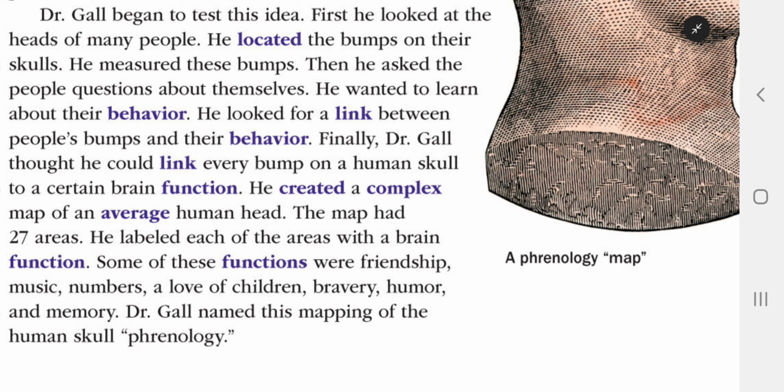Finally, Dr. Gall thought he could link every bump on a human skull to a certain brain function. He created a complex map of an average human head. The map had 27 areas. He labeled each of the areas with a brain function. Some of these functions were friendship, music, numbers, a love of children, bravery, humor, and memory. Dr. Gall named this mapping of the human skull phrenology.